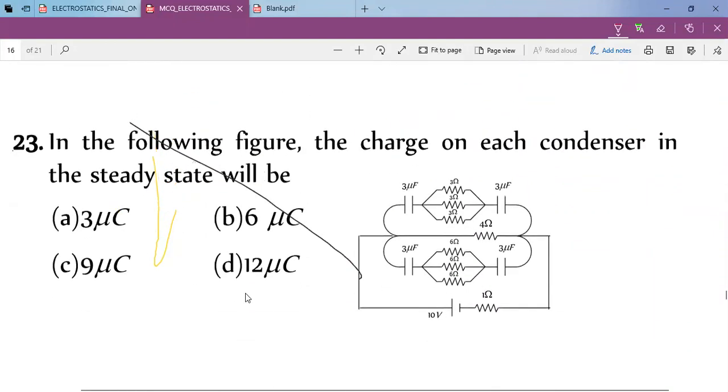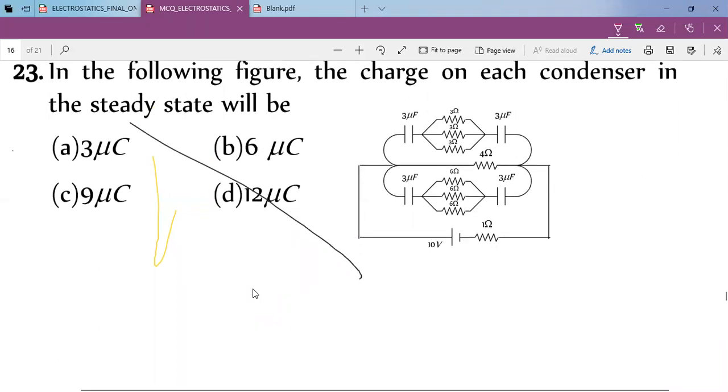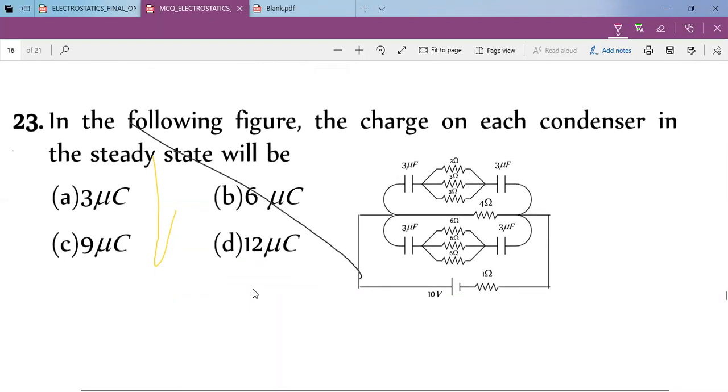Question number 23. In the following figure, the charge on each condenser. Janki, correct, the answer is option B. Okay, I'm going for the next one. Many students gave the answer, but I'm not reading all the names. In the following figure, the charge on each condenser in the steady state will be. We want to find the charge on each condenser.